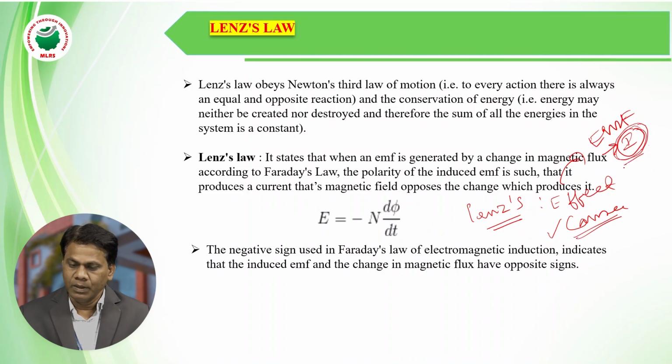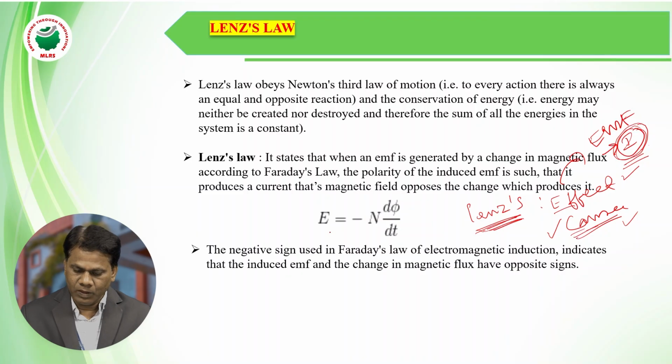So the induced current is the effect, and the change in magnetic flux linking with a coil or conductor is the cause. Simply, Lenz's law says that the induced current, the effect, opposes the cause.